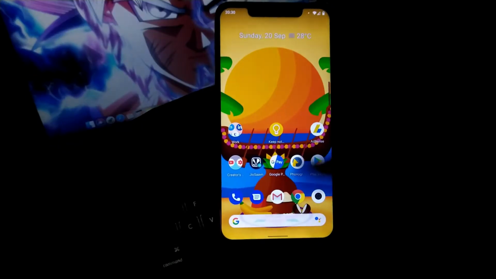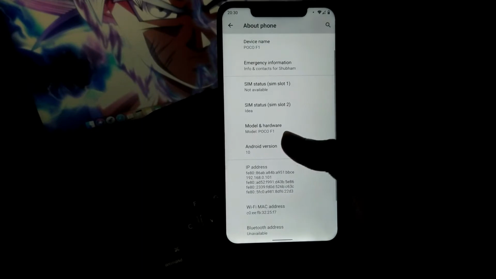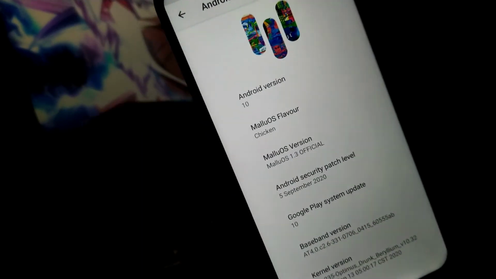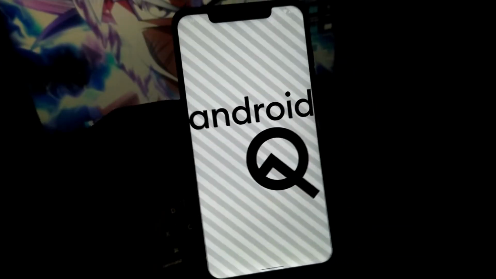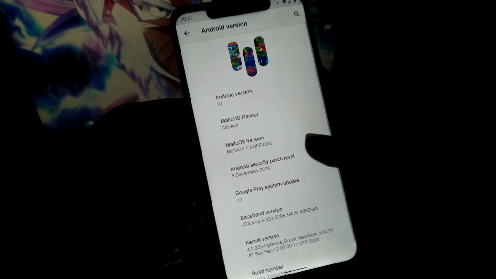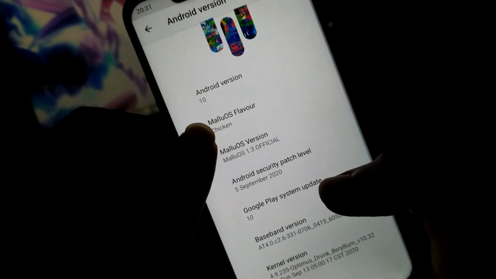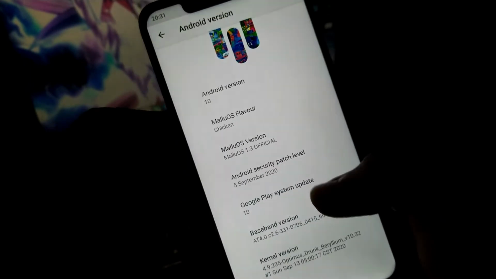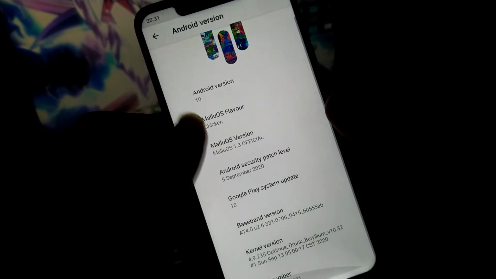So let's now talk about the system and performance in this ROM. First, moving towards the settings, as we always see in the about phone section, we are running on the Android 10 version of Mallu OS, which is version 1.3, and you can see tapping on Android 10 version here you will get the animation of Android 10. Further, you can see that the Mallu OS version is 1.3, and this time they named the flavor as chicken. Previously they named some meme name, but right now they named this as chicken.